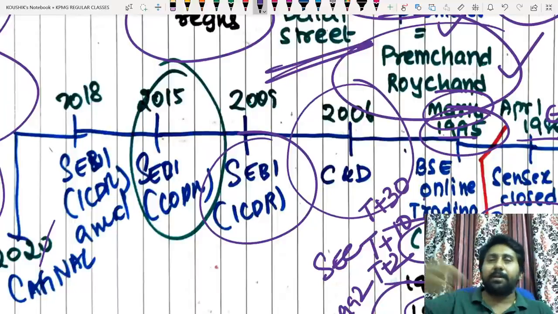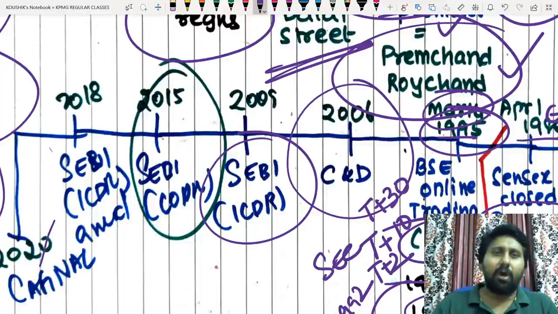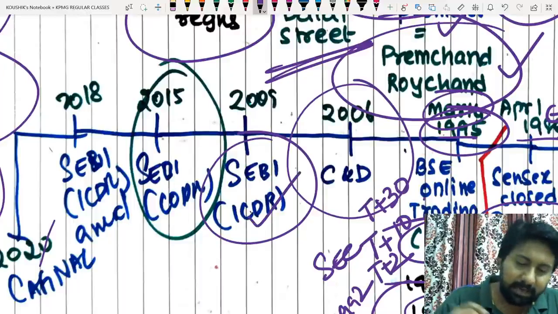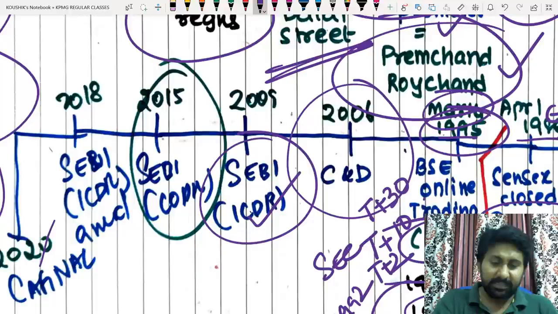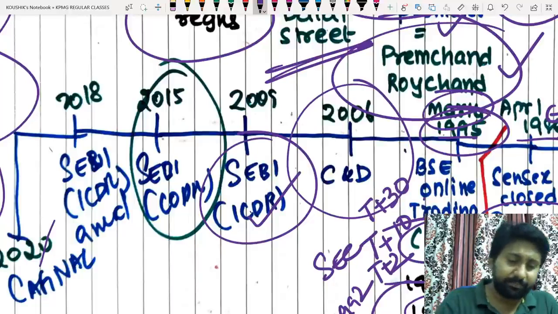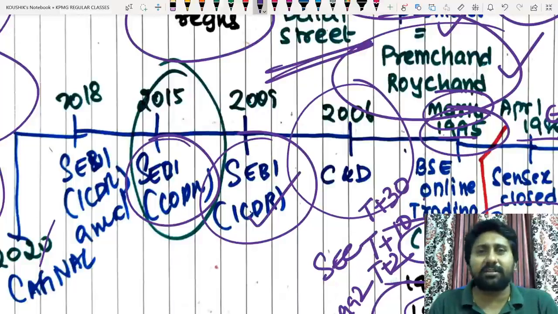Whenever companies go for listing, whenever a company makes a public issue, rights issue, institutional placement, preferential issue, or whatever issue you make, all issues are governed by one particular set of regulations, 1,000+ pages, called the SEBI ICDR regulations. Next, in 2015 the SEBI LODR regulations came.